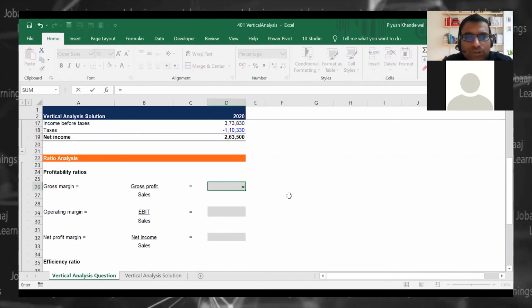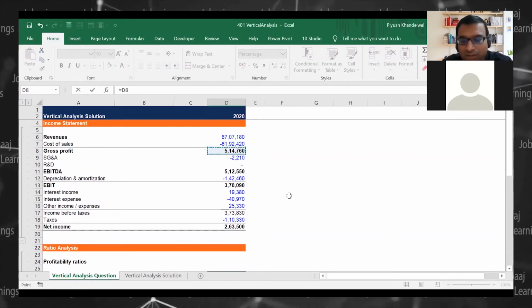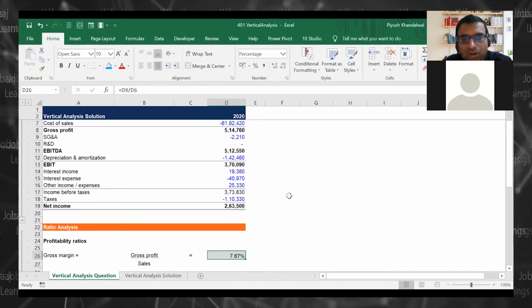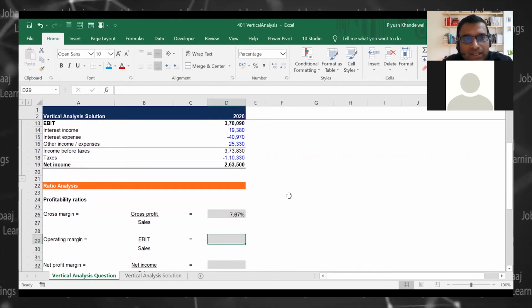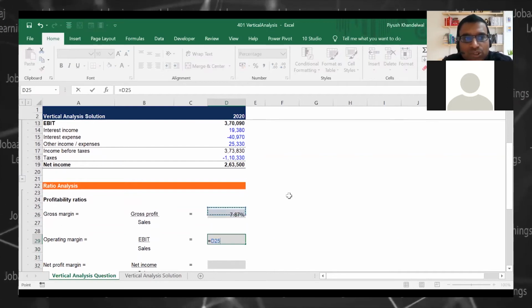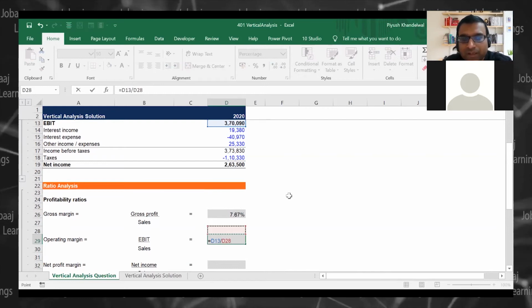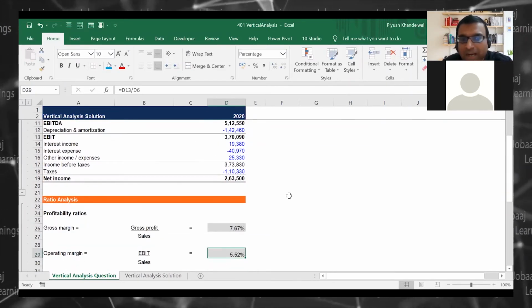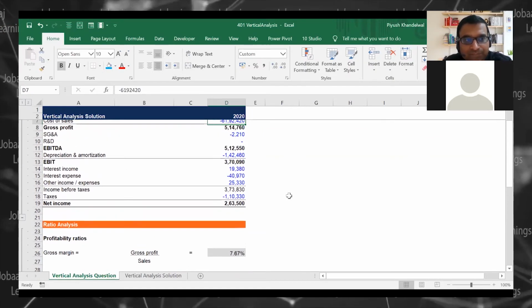But let us do gross profit margin to sales. Where is gross profit? Gross profit by sales, right? This will become your gross profit margin, correct? Earning before interest and tax. Here look, in this question it is giving very clearly earning before interest and tax, right? But in all the questions it may not be, or in the practical scenario you might have to calculate earning before interest and tax, right?